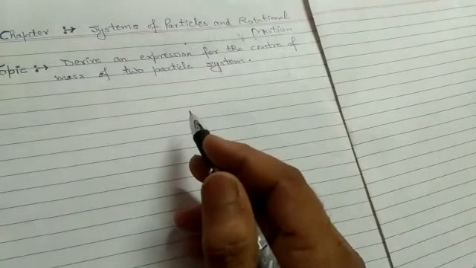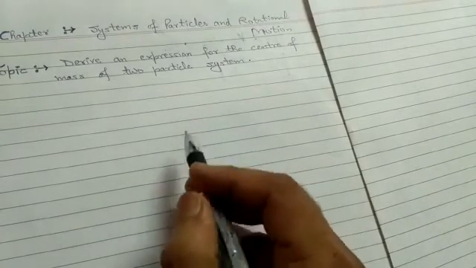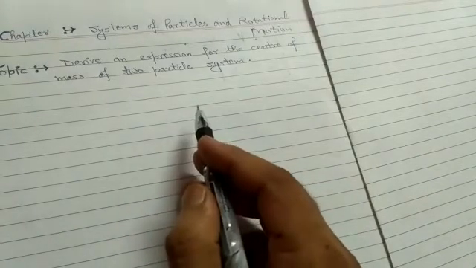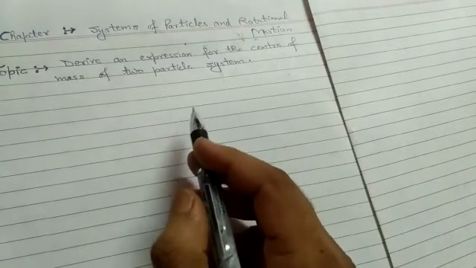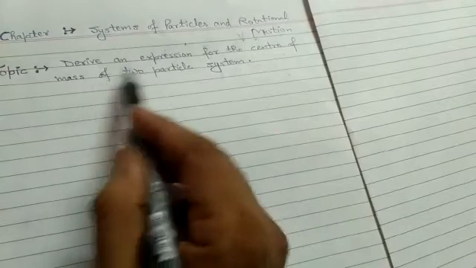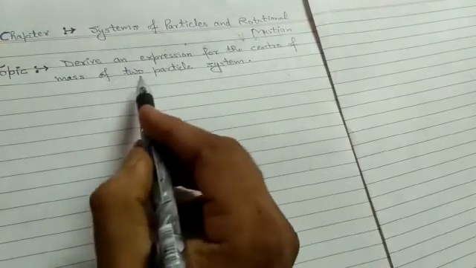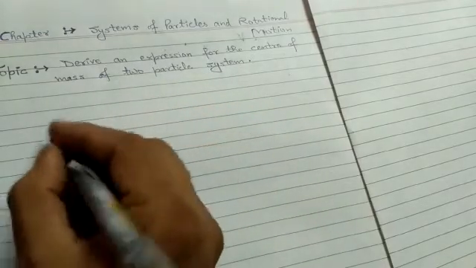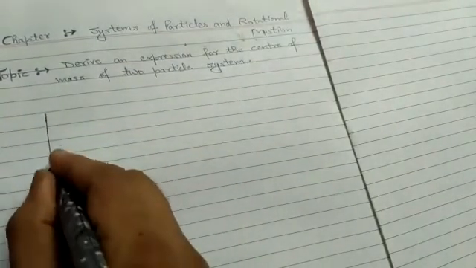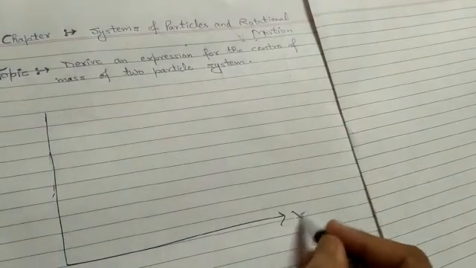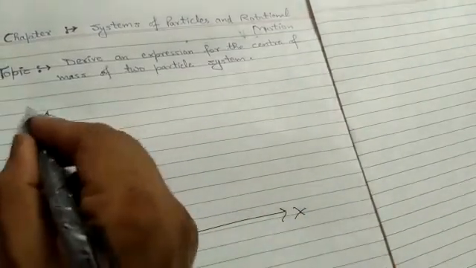It may lie inside the body, on the surface, or outside the body, depending upon the situation or the diagram. Now we are going to derive the expression for the center of mass of a two-particle system. Let we have an xy plane like this, with the x-axis this side, the y-axis this side, and O the origin.